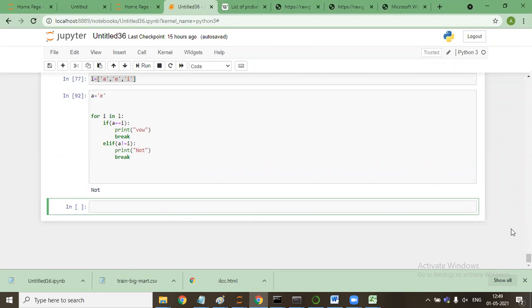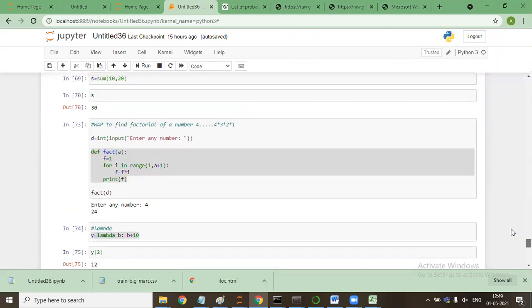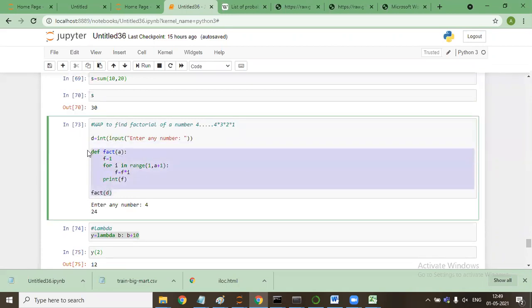Where is the factorial thing that we have made? So this is the thing that we made.